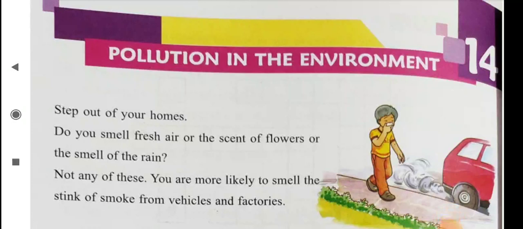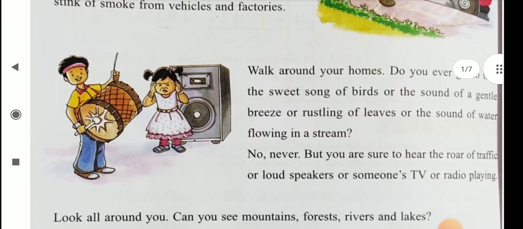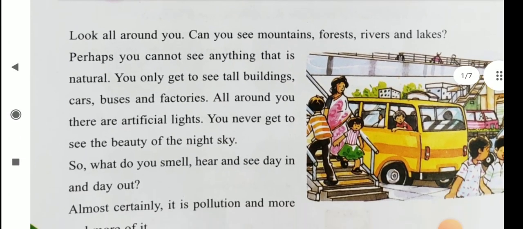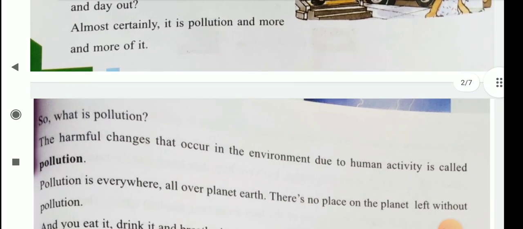Children, now I will discuss chapter 14, that is pollution in the environment. So children, open your book and see page number 136. Okay. So what is pollution? The harmful changes that occur in the environment due to human activity is called pollution.